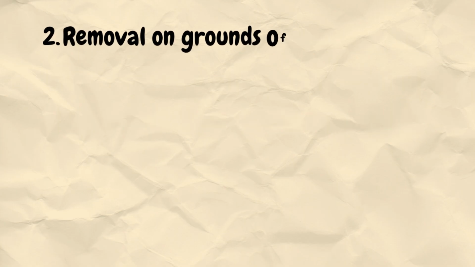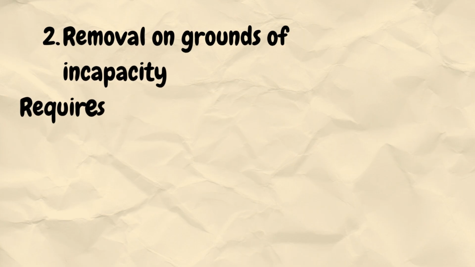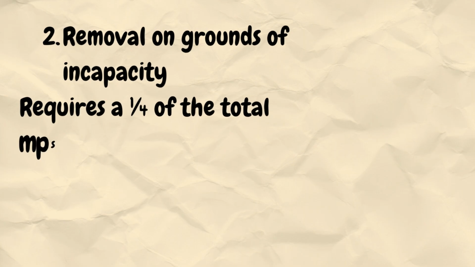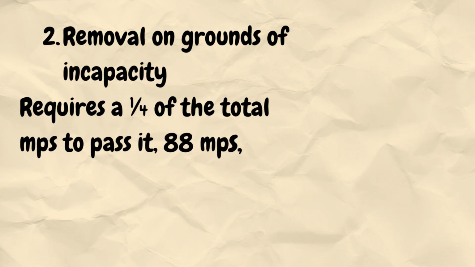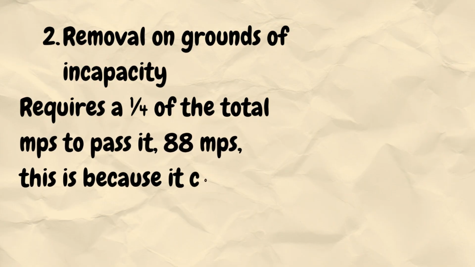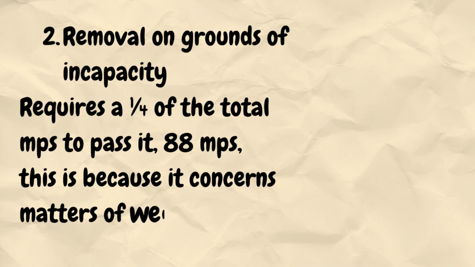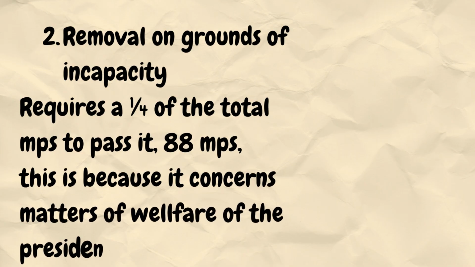Now, let us briefly cover the second route. Removal on grounds of incapacity under Article 144. A member of the National Assembly, supported by at least a quarter of all the members, may move a motion for the investigation of the president's physical or mental capacity to perform the functions of office. A quarter of 350 MPs is approximately 88 members, a lower threshold than impeachment, because this route is not about punishment. It is about welfare, ensuring that the country has a president who is physically and mentally capable of leading.